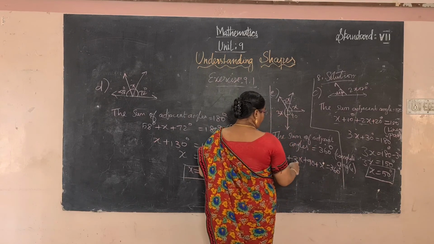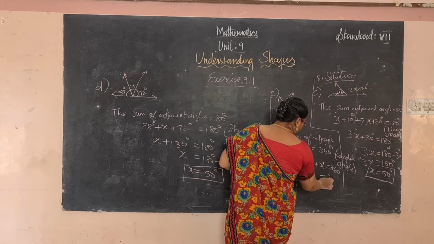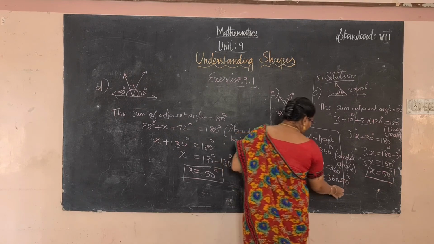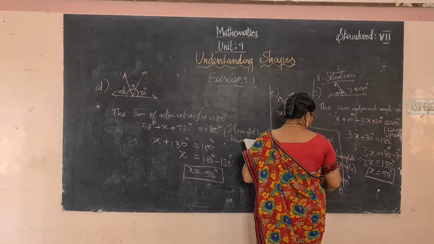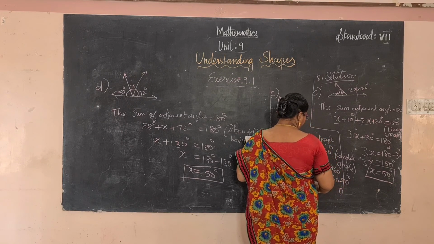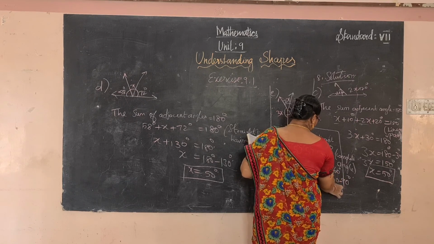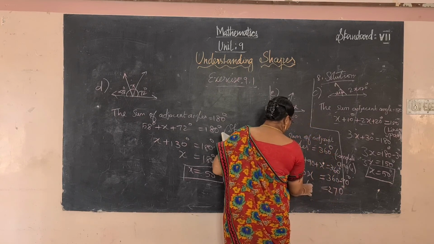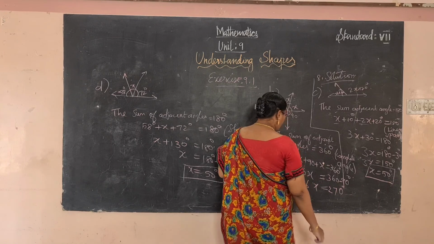So 6x is equal to 360 minus 90, which is 270. So 6x equals 270.